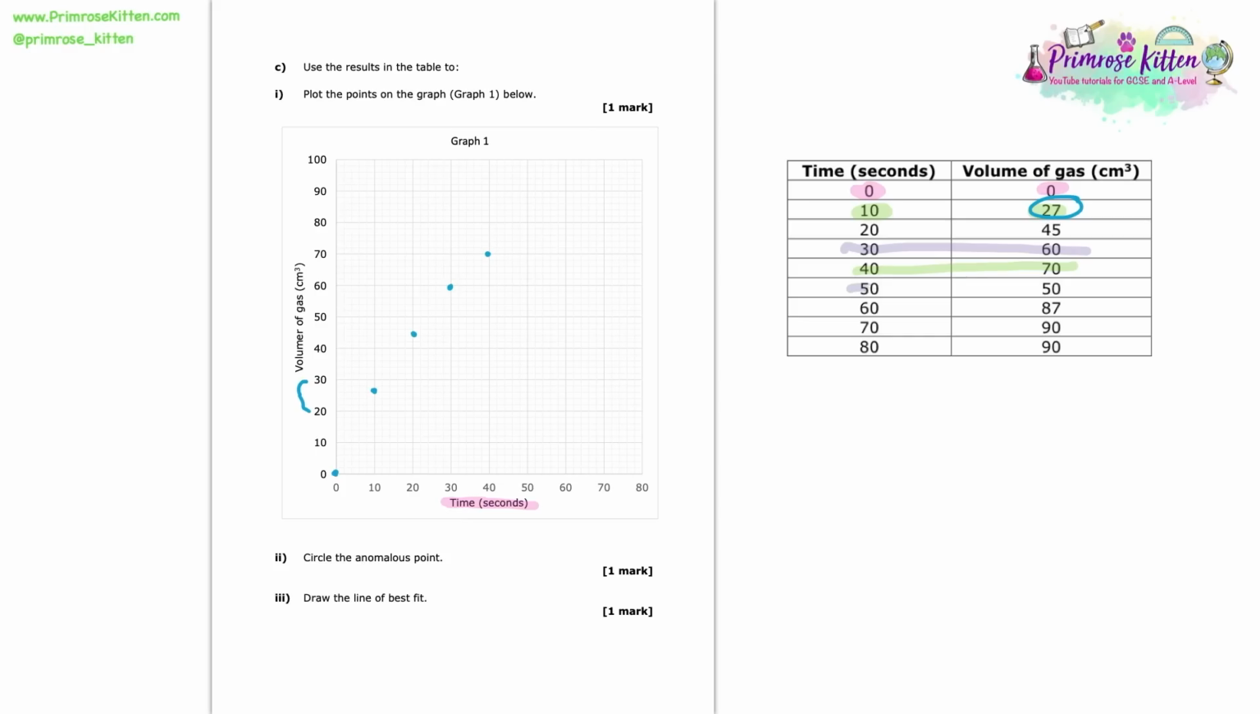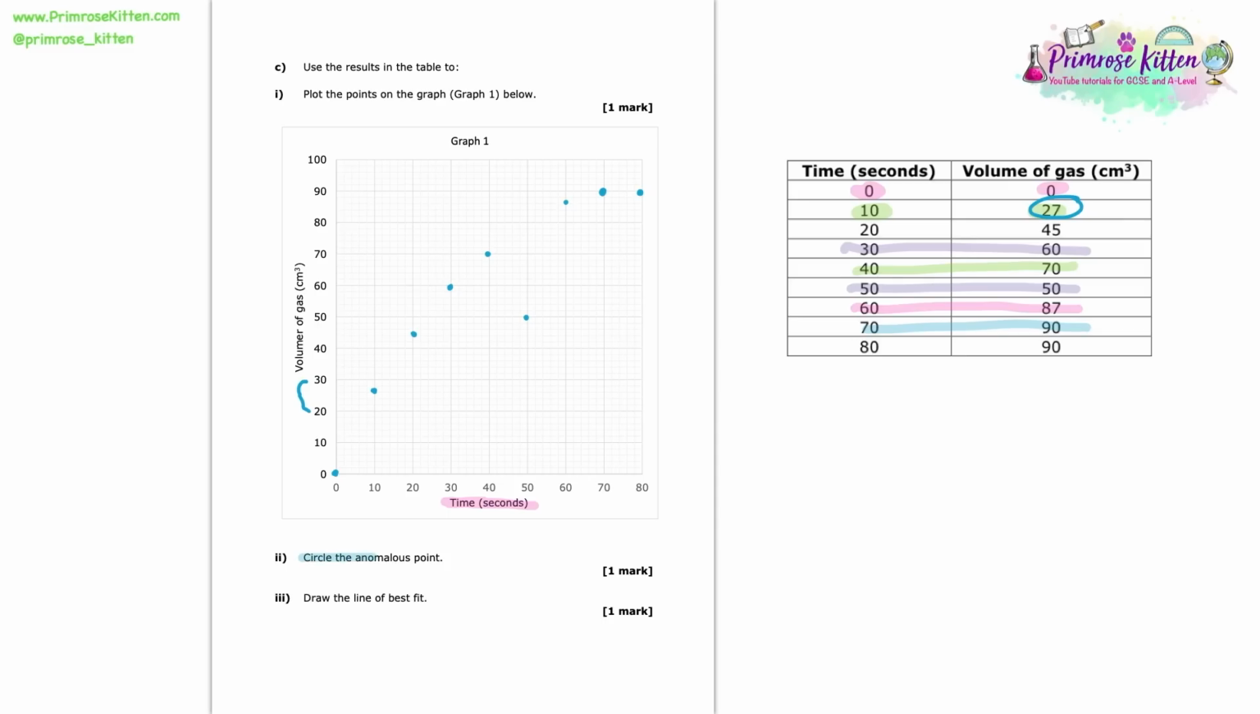The next one is 50, 80. So put 50 along and 80 up. Then our next one is 60, 87. And so we'll go along the x-axis to 60. Then to get to 87, we need to go up halfway between 86 and 88. It's going to be just here. And then the next one is going to be 70, 90. 70, 90. And then the last one is 80, 90. So those two are quite easy to plot. So we have done that. For 1 mark, we need to get all those points correct.